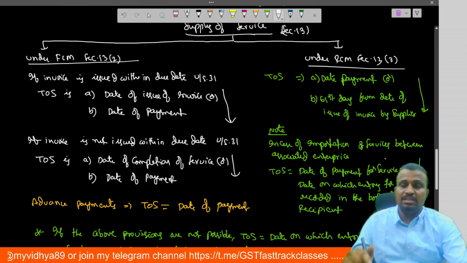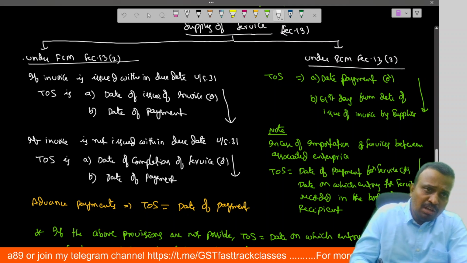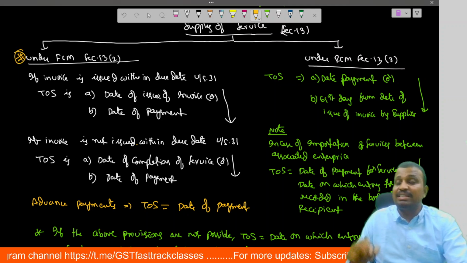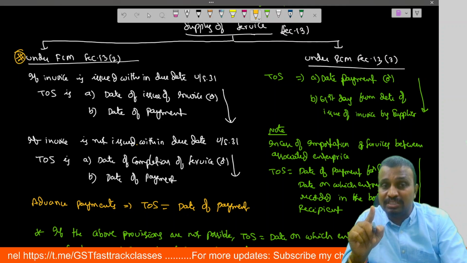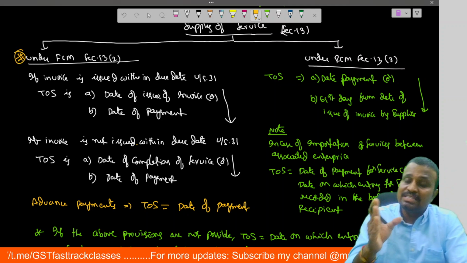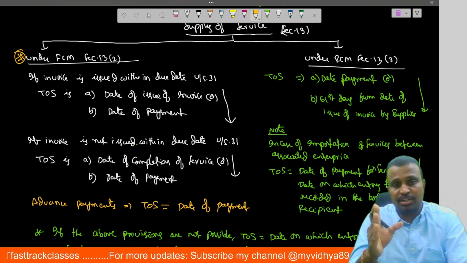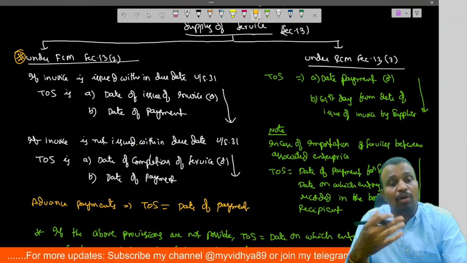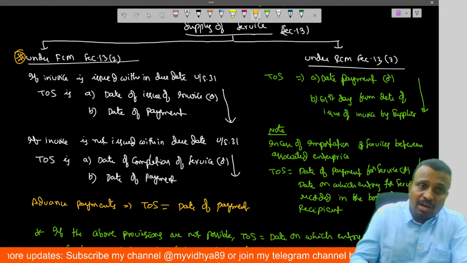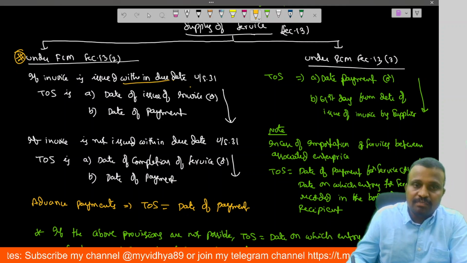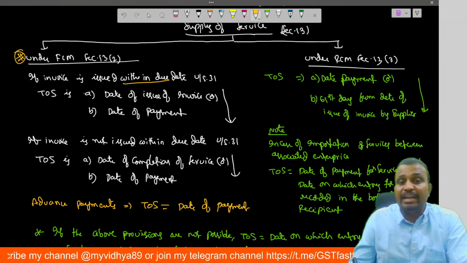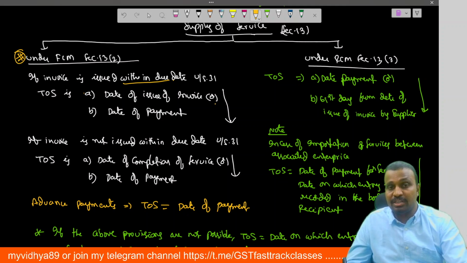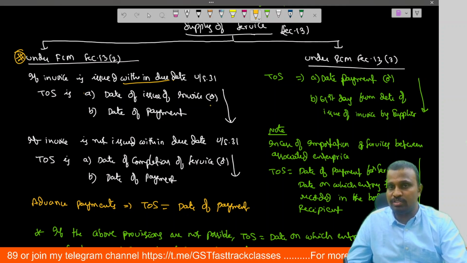Then coming to section 13. In case of forward charge mechanism, section 13.2 says that the time of supply depends upon whether the invoice has been raised within section 31 or after section 31, meaning within the due date or beyond the due date. If the invoice has been raised within the due date, the time of supply is the date of issue of invoice or date of payment, whichever is earlier.